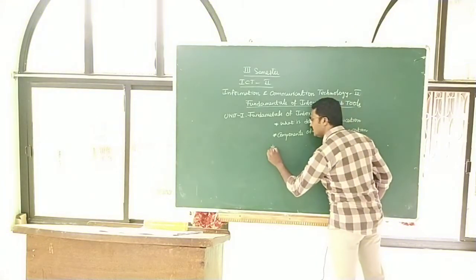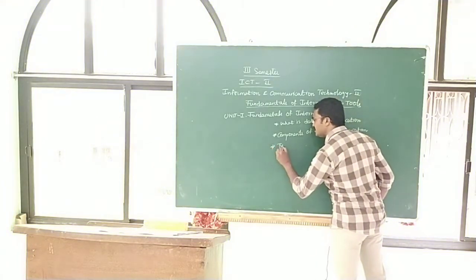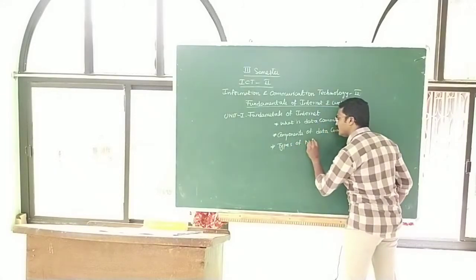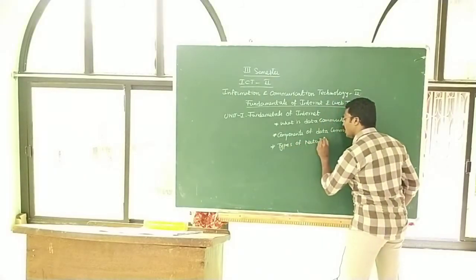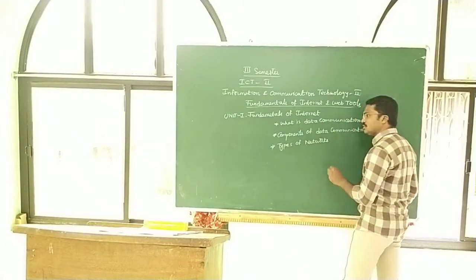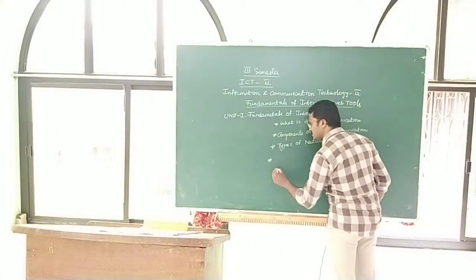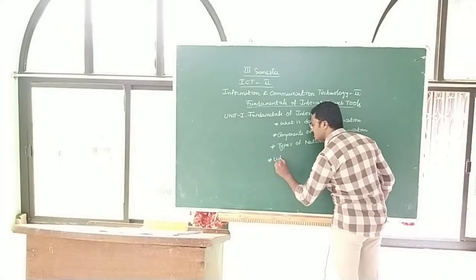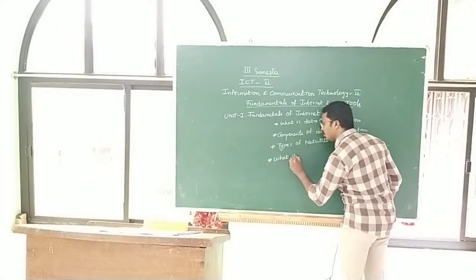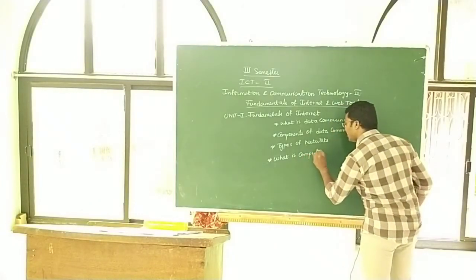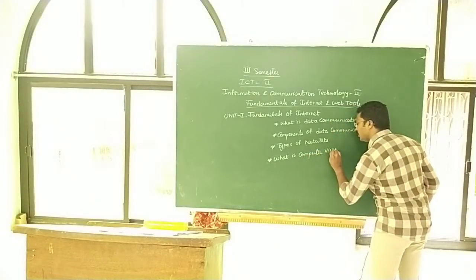And third, types of networks according to the distance. How many ways are there to communicate through computers? This is called types of networks. And the fourth one is, what is a computer virus?